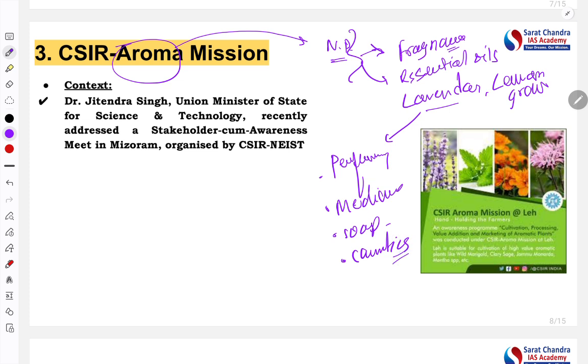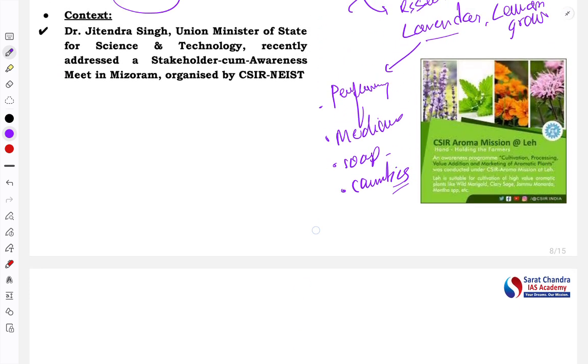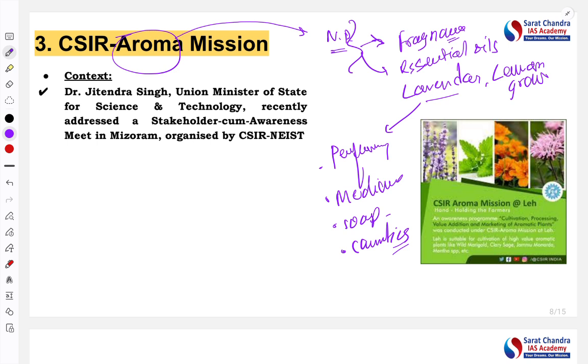Now this aroma mission was started in the Jammu and Kashmir region. Mostly this aroma mission was started in Jammu and Kashmir region because of its agroclimatic condition, which favors the production of aromatic crops. Now the context is that the government wants to extend this initiative to northeastern India also. Let's discuss this aroma mission.